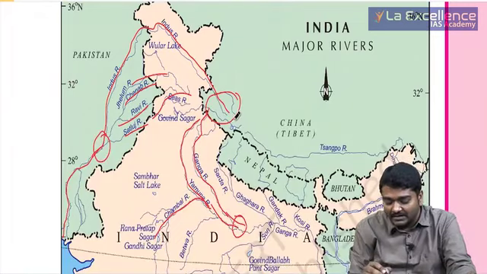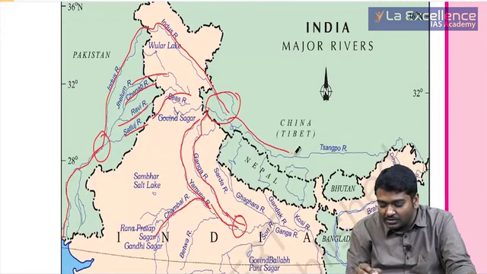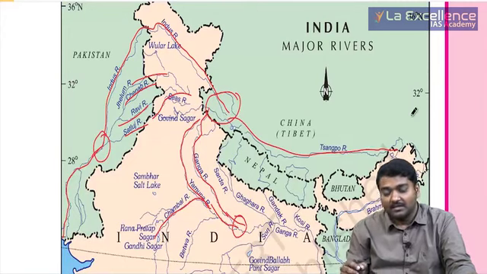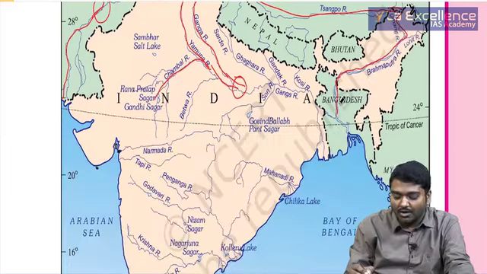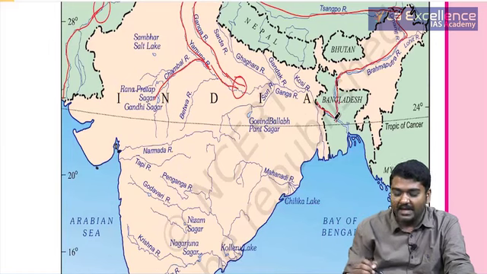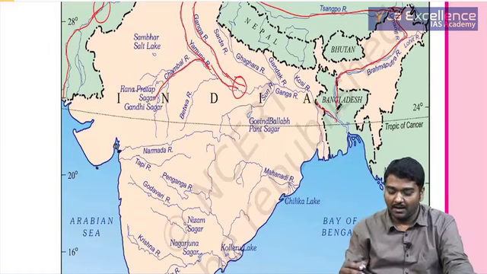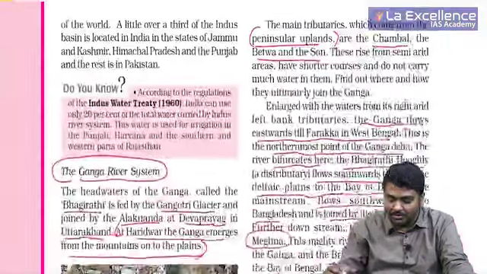What Brahmaputra does is, it moves in this direction, then in the northernmost region, it takes a U-turn and enters into Assam. From there, it moves till the Bangladesh border and again turns south. Here it meets your Ganga and is called Meghna below this, right?